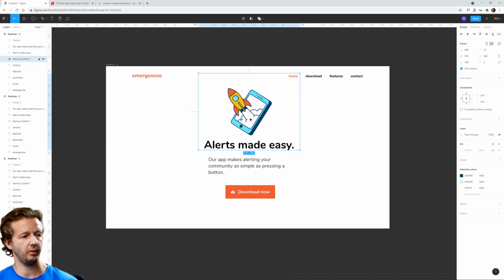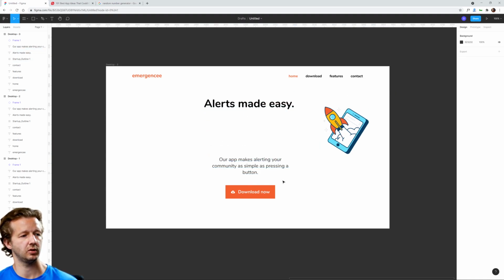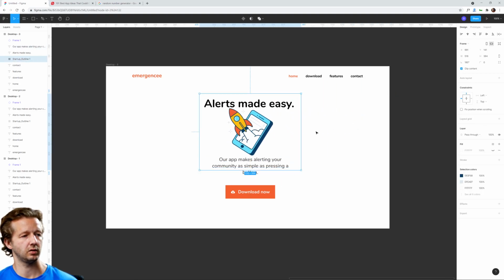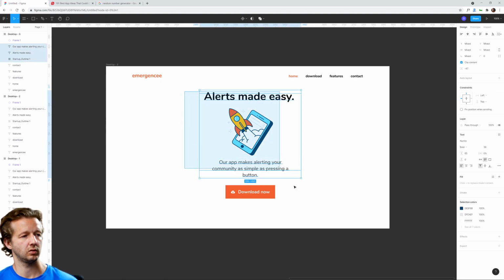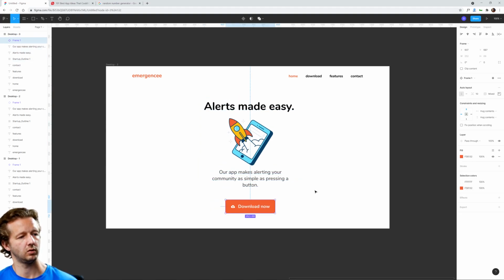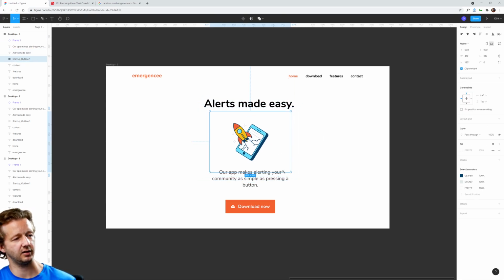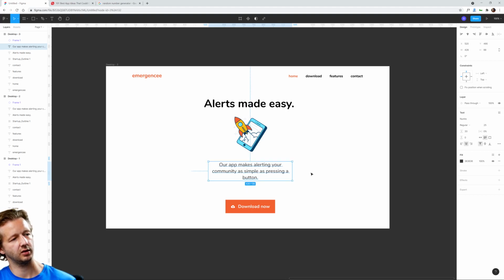All right, so how about let's put this over here. Let's also center that type. All right, and I'm just kind of moving things around, trying to get an idea of how I want to position things here.